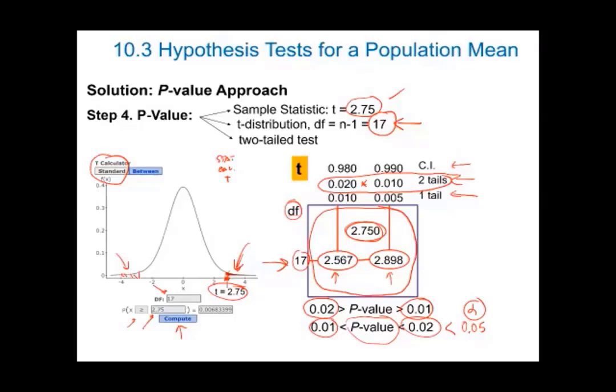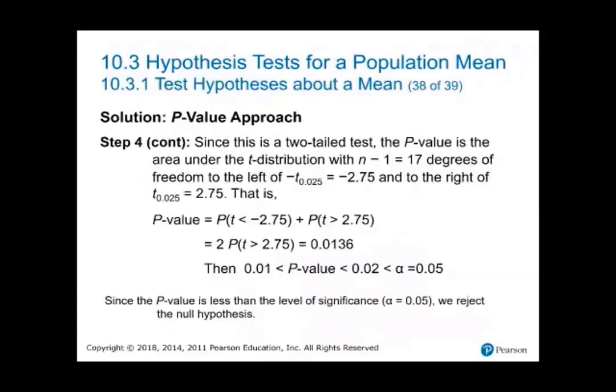And the area in two tails should be double. Double is this area multiplied by 2. This area is 1.3%. Then 1.3% in two tails is between 1% and 2%. Then anyway, this area is smaller than 5%, which is my critical value. And that is my conclusion. We reject the null, and we reject the assumption.